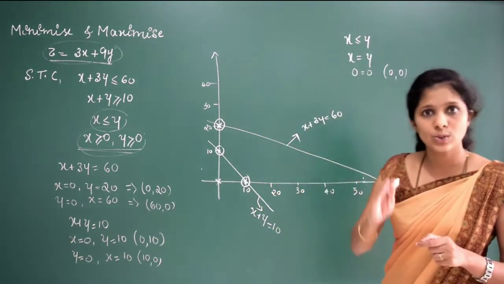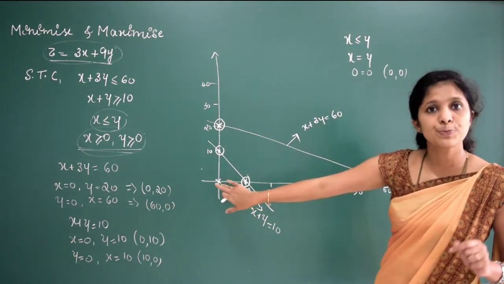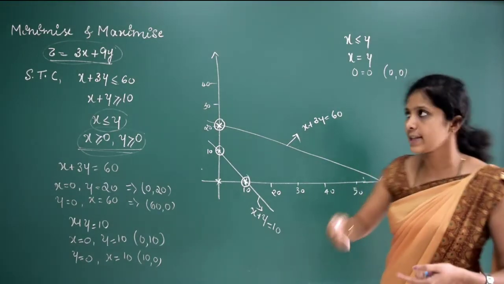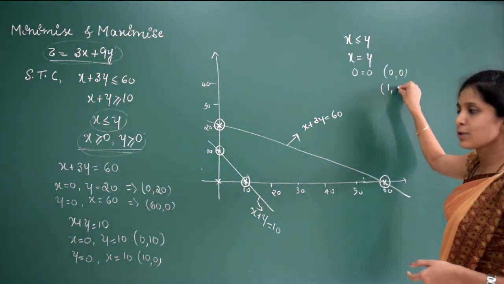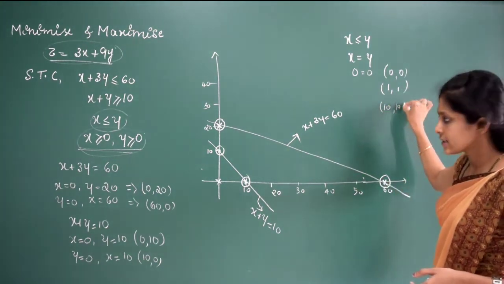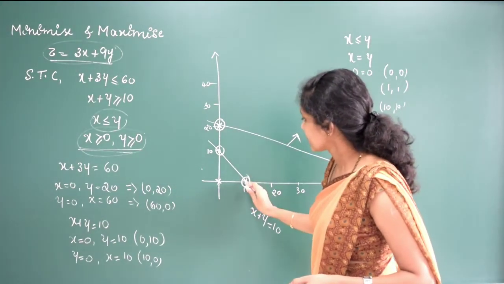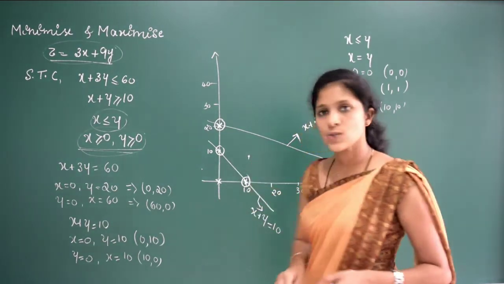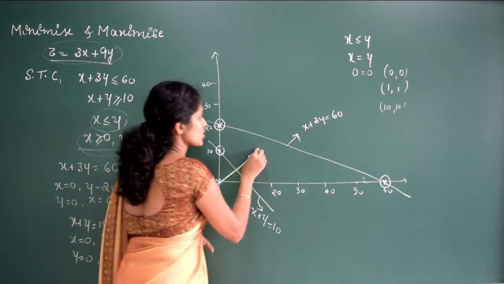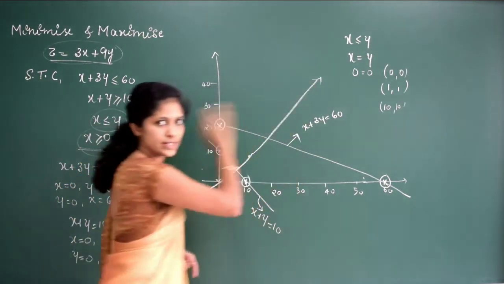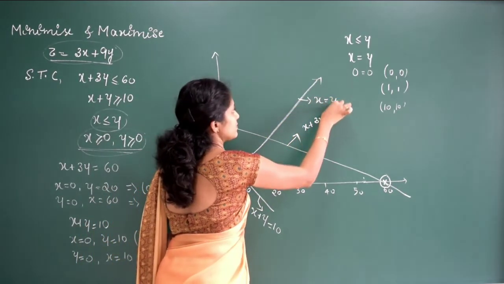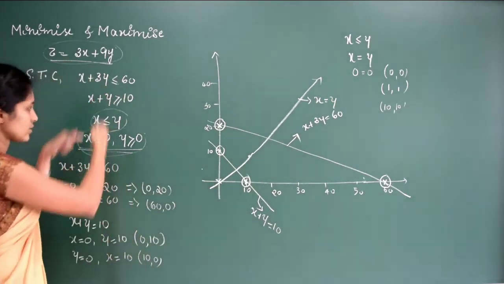So now you have to understand the line which passes through the origin. With one point we cannot draw the line. Let's substitute another point. If x is 1, value of y will be 1. Here, if x is 10, value of y is also 10. So point will be 10, 10 and 10 somewhere here, right? So this line, is it clear? This line divides the first quadrant into exactly 2 halves. So this line is called x is equal to y. We have done with all the 3 lines.